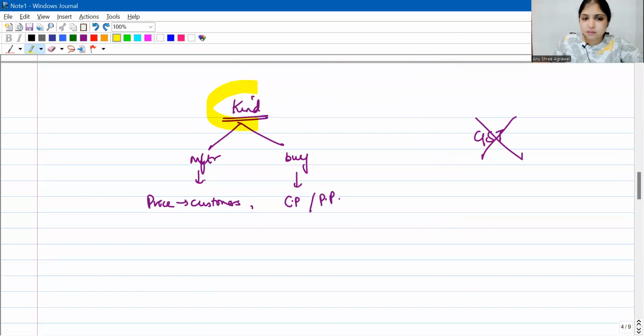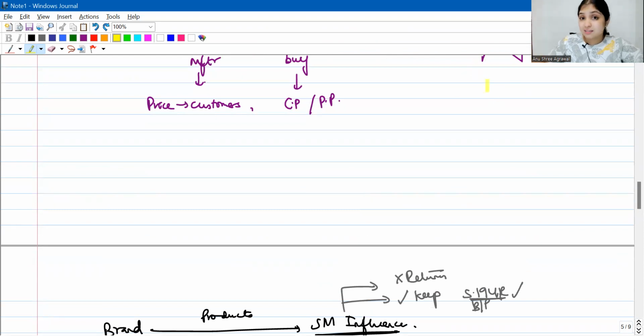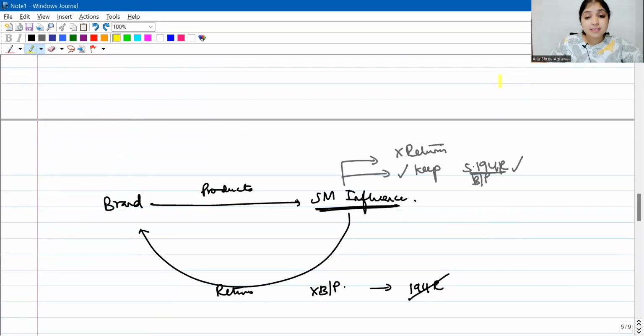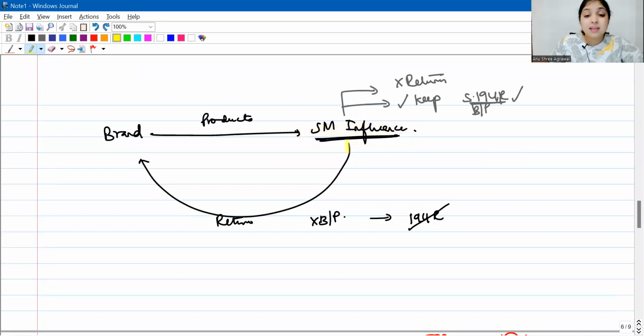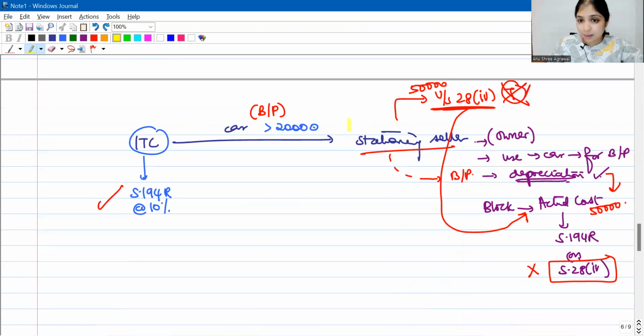Then we learned if the benefit is in kind, then how will you find the value of the benefit? If the deductor himself manufactured those goods, you will see at what price he would sell the same goods to customers. If he is himself buying it from somewhere, you will see what is the purchase price, for how much did he buy. This will become the value of the perquisite, but we never consider the GST element, we said. Then we discussed social media influencers. If they have to return the products, then it is not a benefit or perquisite, no 194R. But if they can keep the products, then it is definitely a benefit or perquisite, 194R will apply.